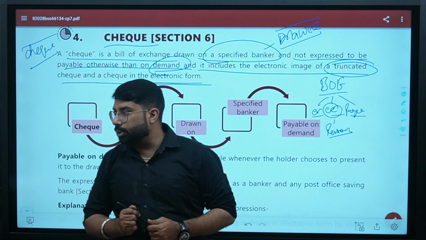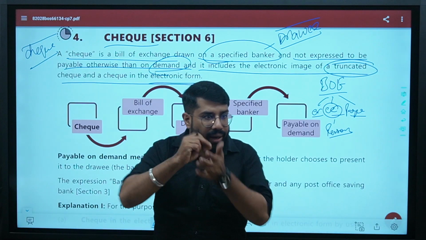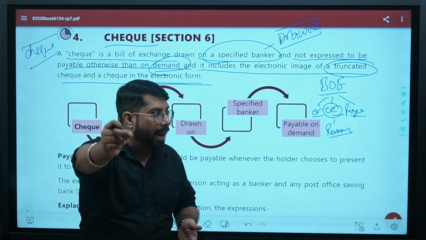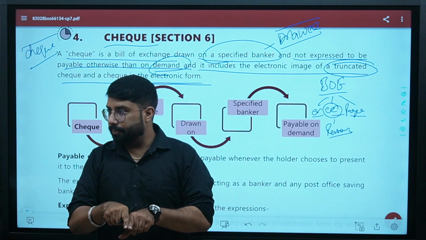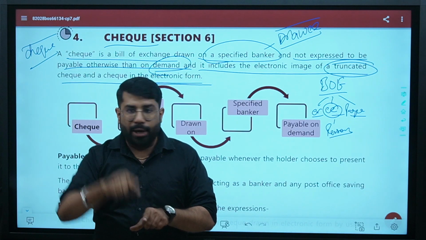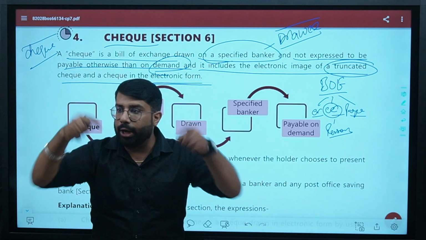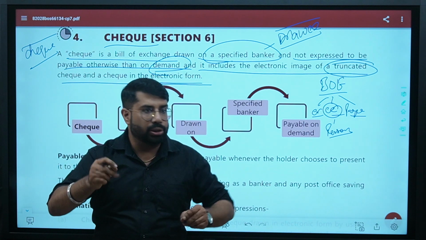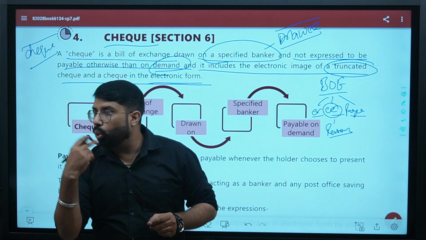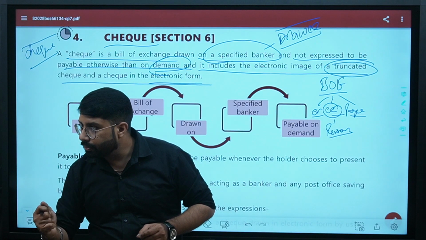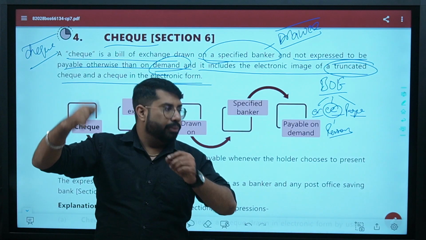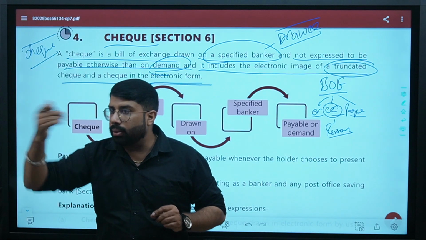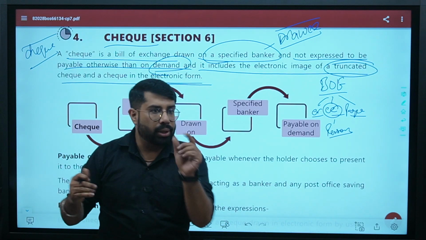But nowadays what happens? Whatever check I will write, I will give it to you. You will give the check to your bank. Your bank will scan that check. And your bank is not giving that check physically to me. Your bank will send electronic image of the check to me. It means those 2-3 days of delivery are saved. It means before the electronic images, when we used to send the checks physically from one bank to another, it used to take 2 to 3 days extra, yes or no?